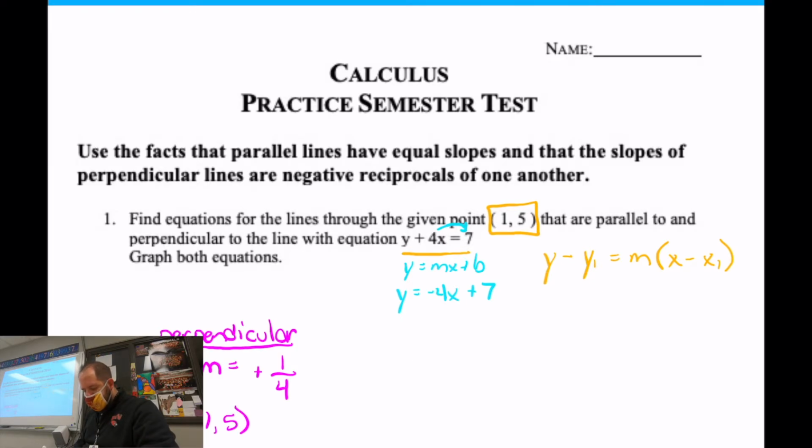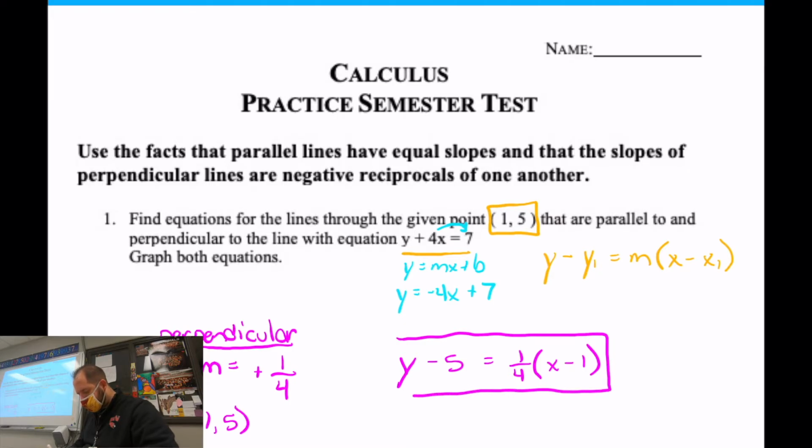And then my coordinate I'm still passing through is 1, 5. So if I plug this in, here's what we have. Y minus the 5. The positive 1/4 now, instead of -4, right, it's the opposite reciprocal. And x minus the 1. And that's my formula for perpendicular. It says graph the equation, and I have the graph in the next part here. Yeah, we're going to graph.